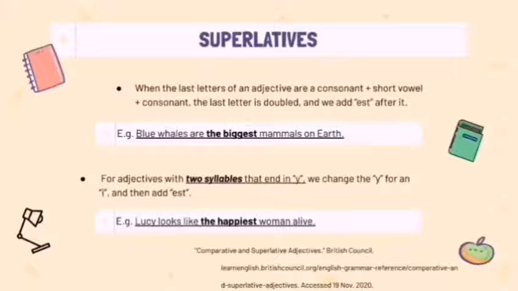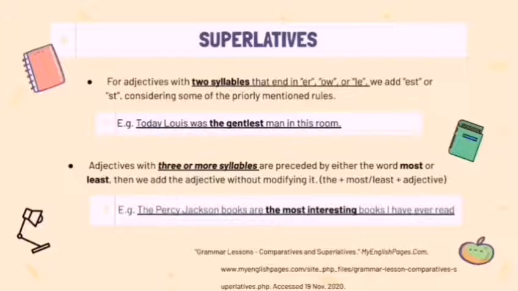For adjectives with two syllables that end in y, we change the y for an i, then add est. Lucy looks like the happiest woman alive. For adjectives with two syllables that end in er or le, we add est or st, considering some of the previously mentioned rules. For example, today Louis was the gentlest man in this room. Adjectives with three or more syllables are preceded by either the word most or least. Then we add the adjective without modifying it. For example, the Percy Jackson books are the most interesting books I have ever read.